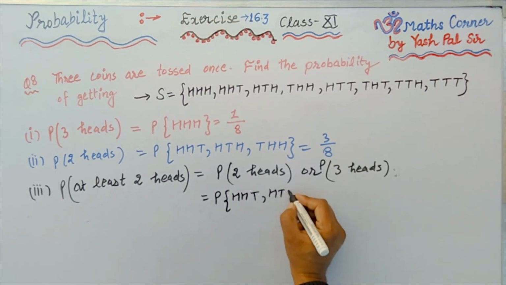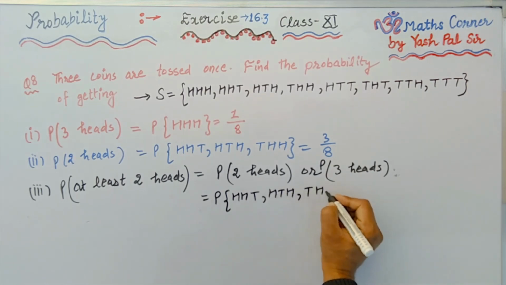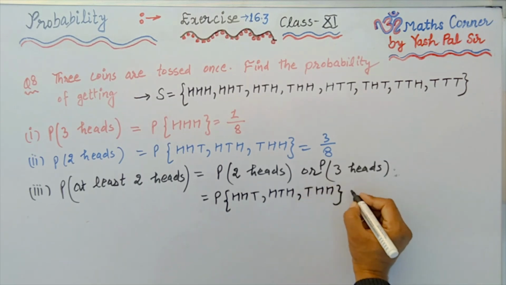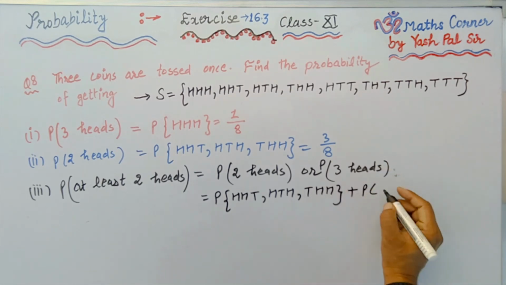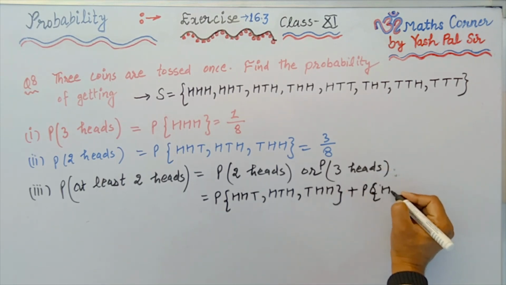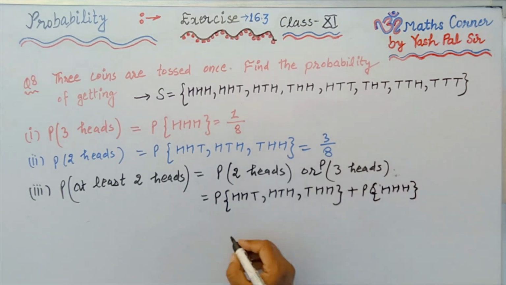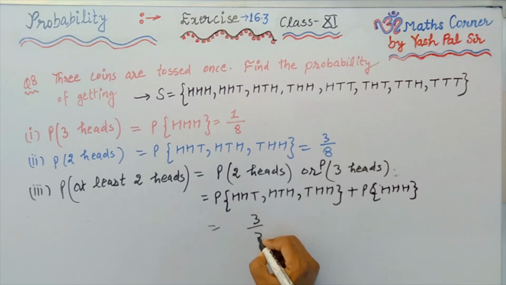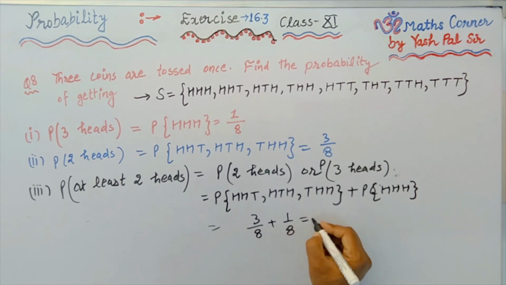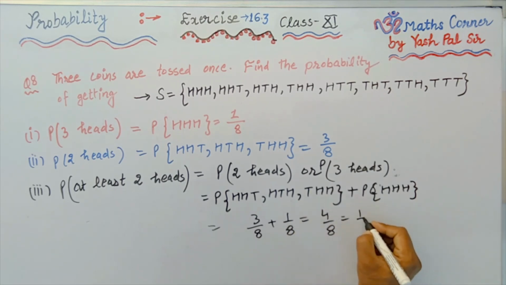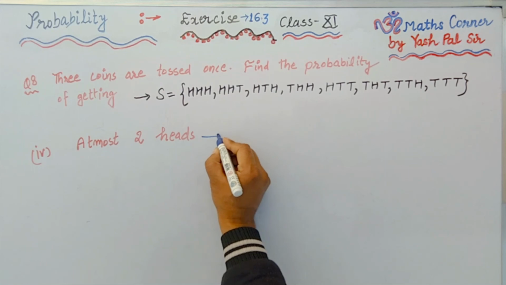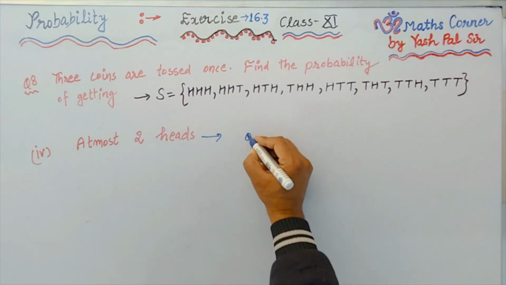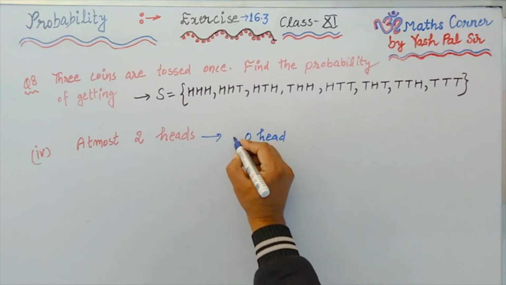So what we write here: probability of 2 heads, HHT, HTH, THH, plus, or mean plus, probability of 3 heads, probability of HHH. So the answer is 3 upon 8 plus 1 upon 8, 4 upon 8, which is equal to 1 upon 2.